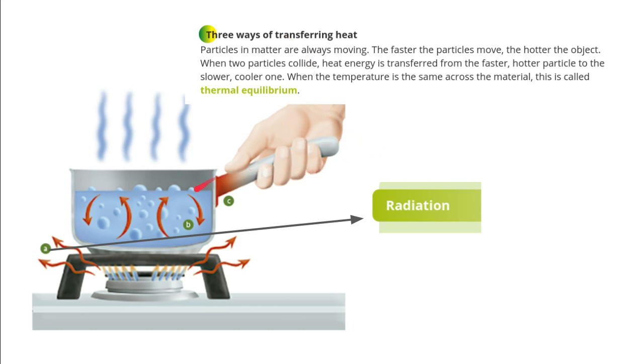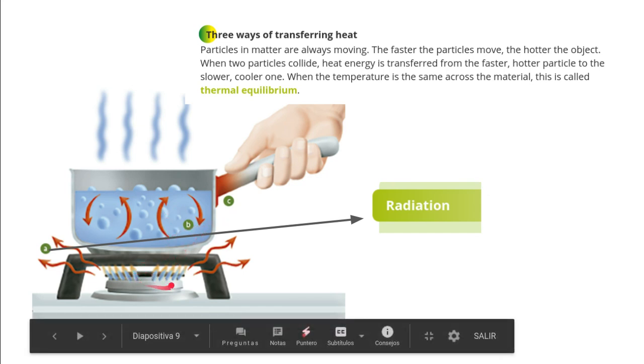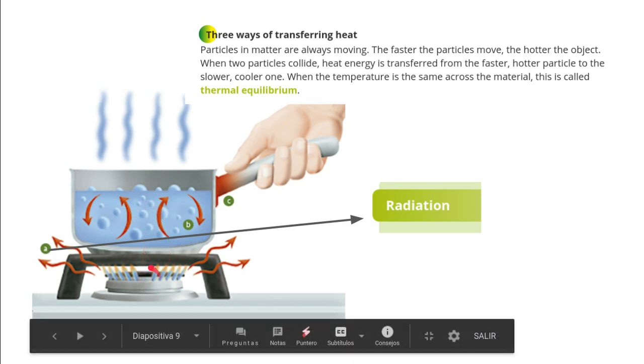Yes? The heat always passes from the object that is hot to the object that is cold. If you have one object that is hot and one object that is cold, the heat passes from the hotter one to the colder one, right?